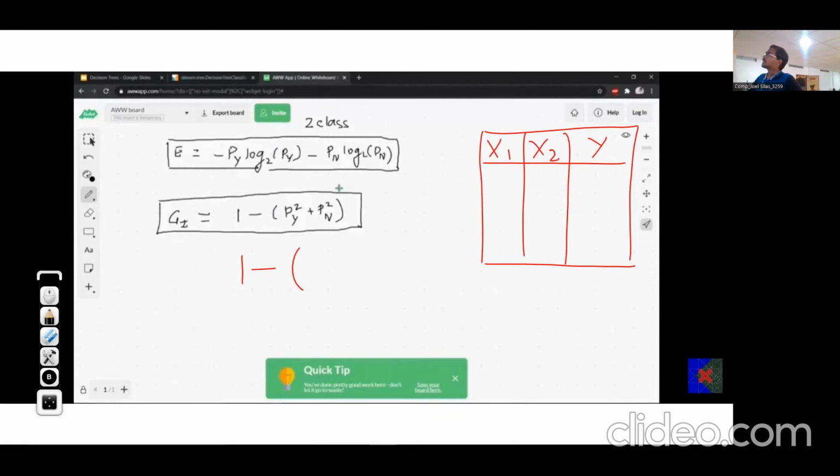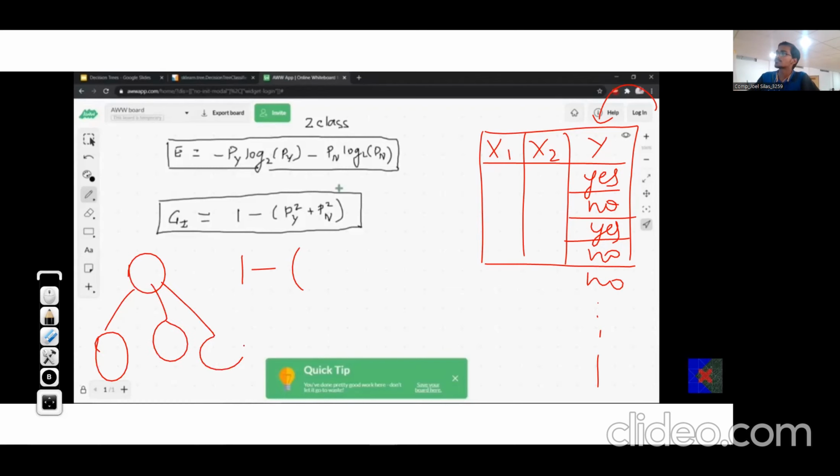So in our label, we may have yes, no, yes, no, no, and so on. We will have the examples. So we have only two types of categories or classes in the label. So what is the probability for whichever node we are calculating?